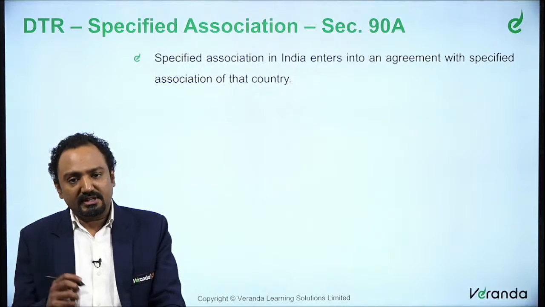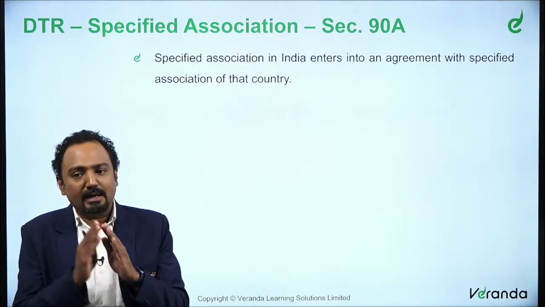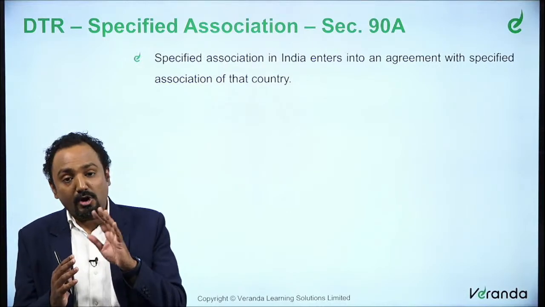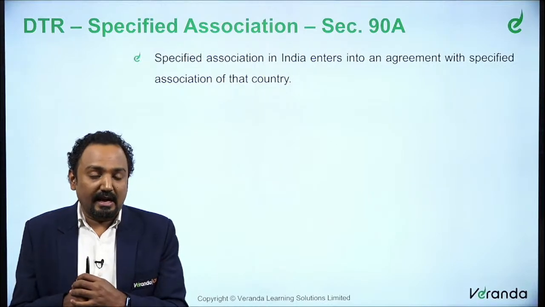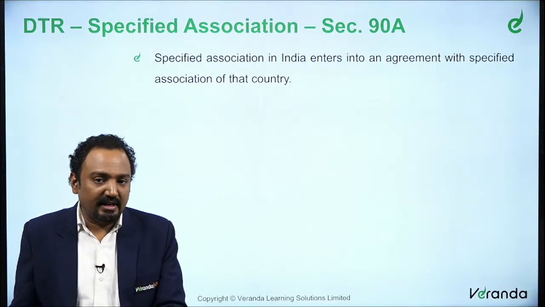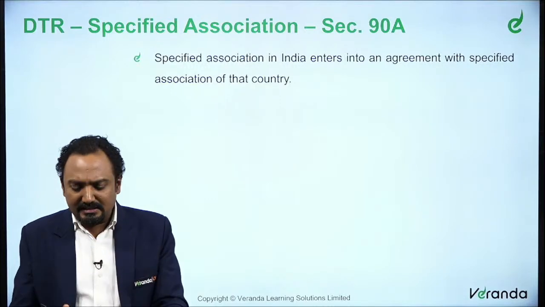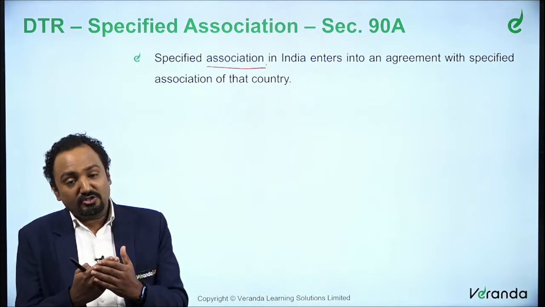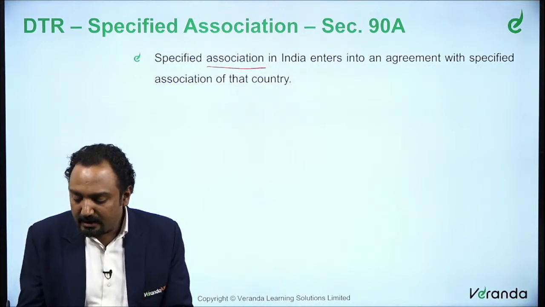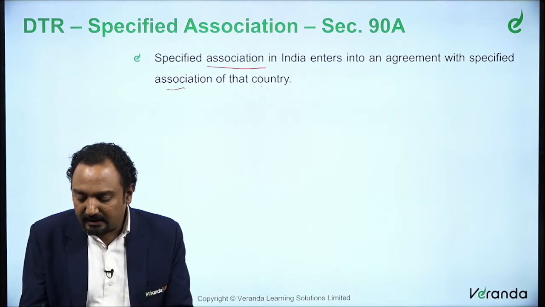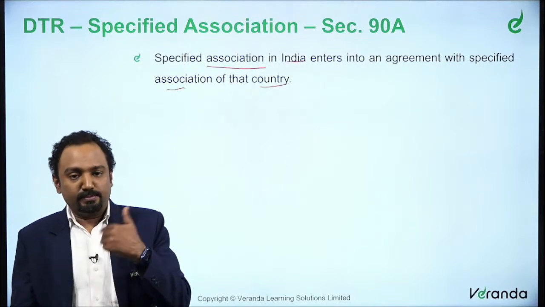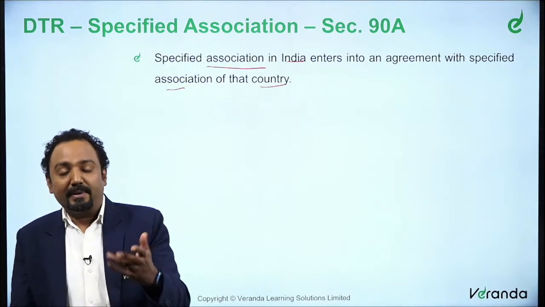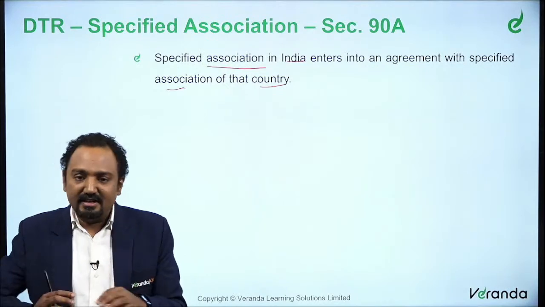So that's all about section 90, which talks about what a double taxation avoidance agreement is, what reliefs are provided, what is a possible relief, and what is the purpose of these agreements. That is what we discussed in section 90. 90A is almost exactly similar. The only thing is it is between associations. That is, a specified association in India enters into an agreement with a specified association of that particular country. So this agreement gets covered in 90A.